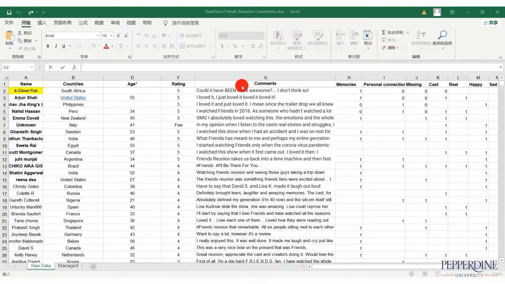To the right of the utterances, you can see columns with constructs that were identified through a grounded analysis of the utterance data, such as memories, personal connection, and more abstract ideas like happy and sad. If the reviews had one or more of these constructs, it was marked with the number 1, as you can see here. All cells need to be filled with a value, so you will need to put zeros in all the blank cells. Here are some formatting tips for preparing the dataset.